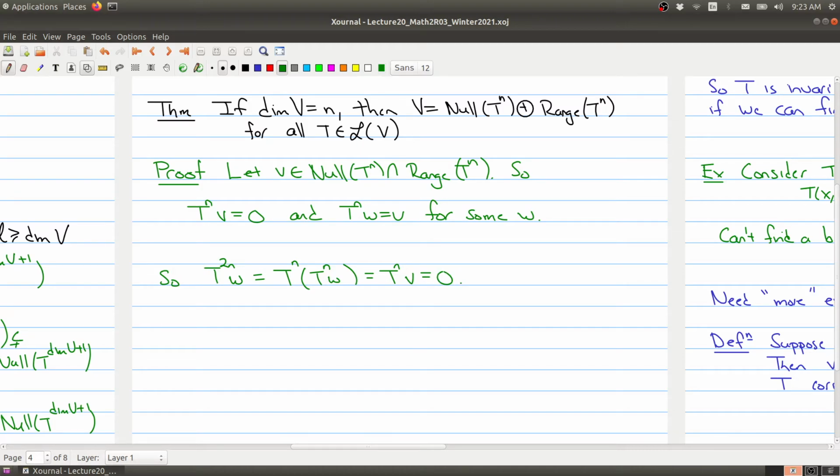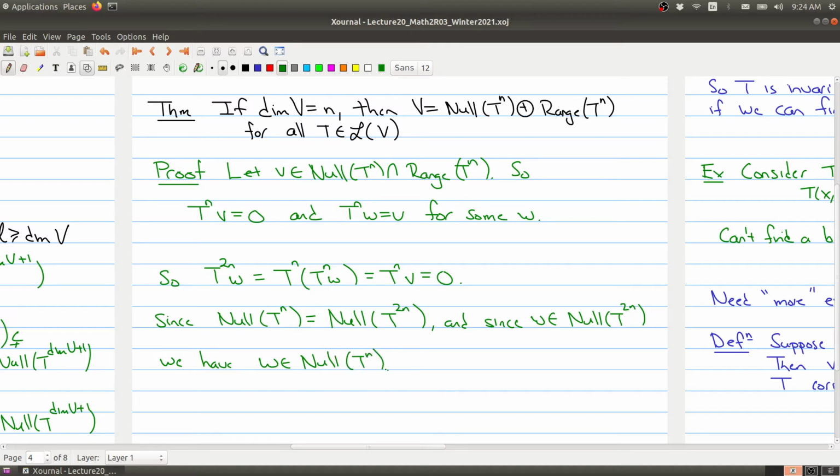Okay, so what do we get from this, right? Well, the null space of T^n is equal to the null space of T^2n. This comes from all the work that we did before, from all the other lemmas. And since W is in the null space of T^2n, that's what we just showed right here, we have that W is also in the null space of T^n.